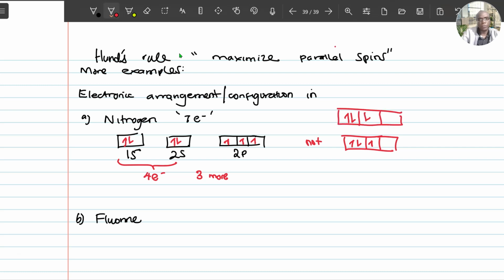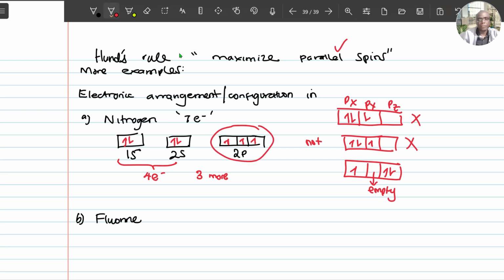Remember Hund's rule, you're maximizing parallel spins. This is not good, this is not good. Not even putting 1 here and 2 skipping this empty. That's not good. Remember, one of these is px, the other one is py, the other one is pz. This is good because each of those is pointing up.